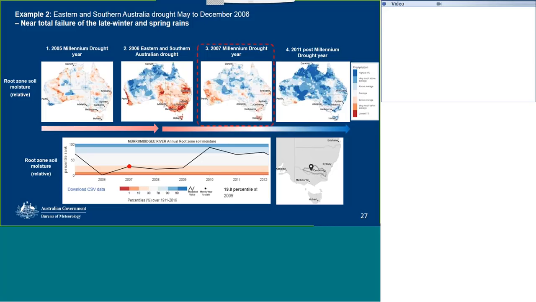No worries. So yeah, in that top visualisation there for 2007, the Millennium Drought year, we're seeing that spatial distribution. In the bottom row, we see the time series of the Murrumbidgee River catchment. We see that soil moisture has increased slightly, but still in the below average range.